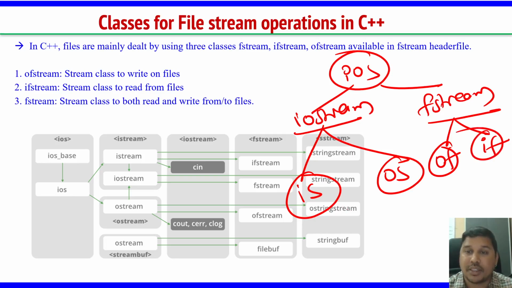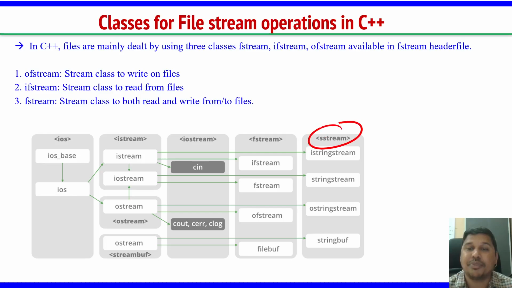In the same way you have a third one, that is sstream. This is used for strings. We very rarely use this because we have so many string handling functions which can help us. In some advanced concepts of C++ we will be exploring sstream. It is for taking input and putting output with strings. So this is about file streams in C++.